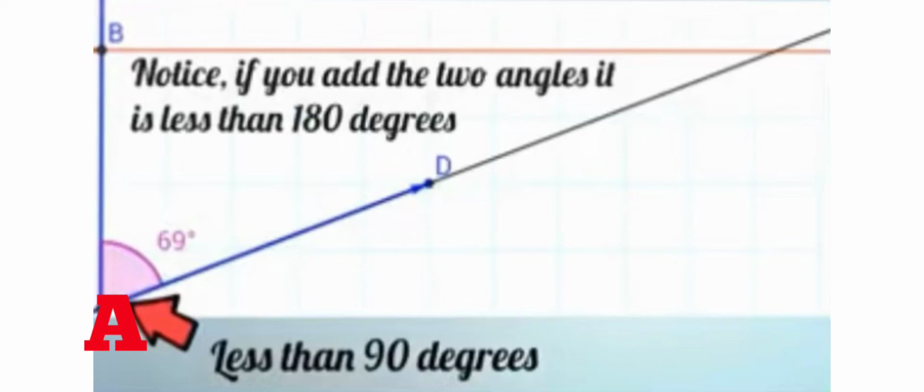And if we take sum of this angle A and angle B, it will be 90 plus 69, that is 159, which is less than 180 degree. So if two lines are intersecting each other and third line is passing through them, and if you add the two interior angles formed, then their sum will always be less than 180 degree.